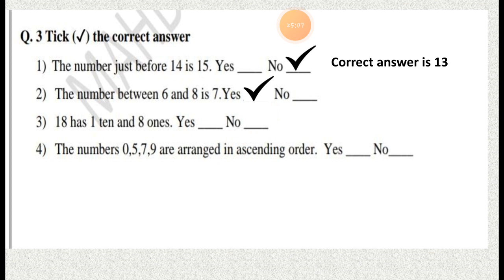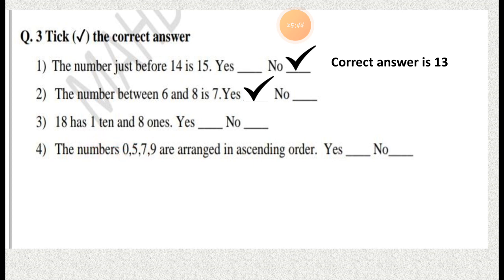Now question number 3. 18 has 1 ten and 8 ones. So this is the number 18. We have to write down the correct place value. From 18, the number 8 is at the ones place. So yes, this is correct. It is 8 ones and the number has 1 ten. So that is also correct. So 18 has 1 ten and 8 ones.